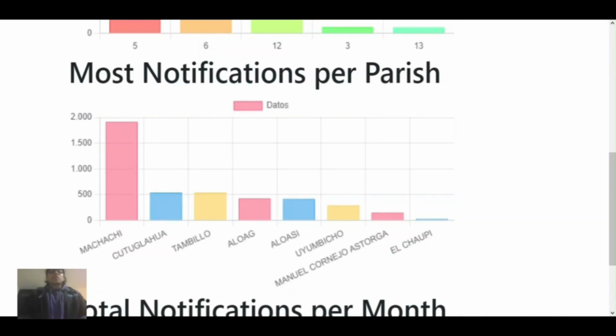The second is the total of notifications. With these two measurement variables, we are going to create one single analyze variable, the most notifications per parish, which will help us analyze the parish which receives and gives the most notifications for their requests.